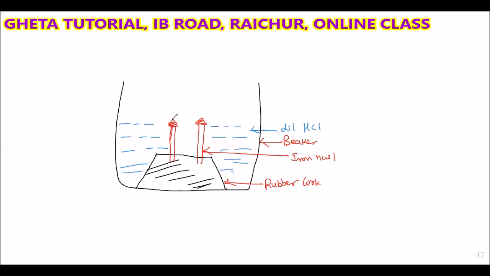This iron nail, one end is connected to the switch, and it is connected to the battery also. A 6-volt battery, and there is a bulb. Another end of the iron nail is connected to the bulb. So here is the arrangement.